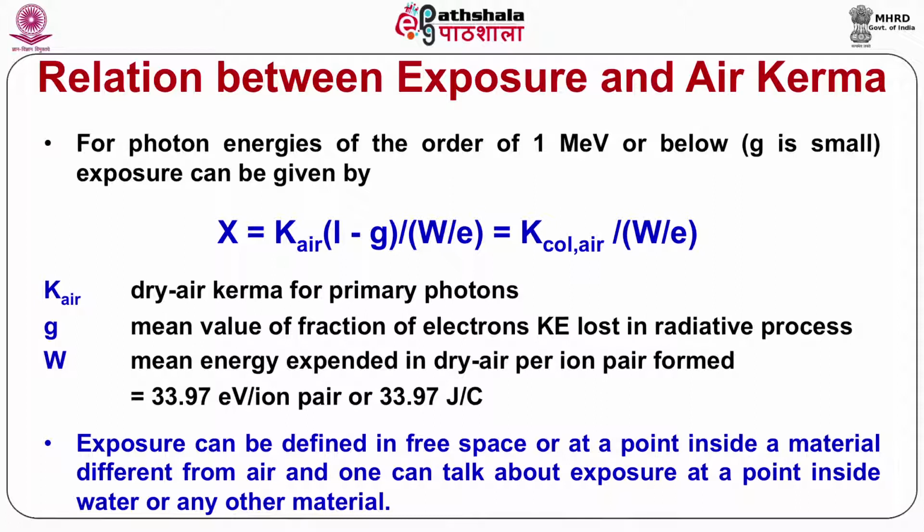Relation between exposure and air kerma. For photon energies of the order of 1 MeV or below, g is small, that is radiative loss is small, and hence exposure can be given by X = K_air (1 − g) / (W/e), which can be further approximated to X = K_col,air / (W/e), that is the collision part of air kerma divided by W/e. Here K_air is dry air kerma for primary photons, g is the mean value of the fraction of electron kinetic energy lost in radiative processes, and W is the mean energy expended in dry air per ion pair formed, with the numerical value of 33.97 eV per ion pair or 33.97 joule per coulomb.